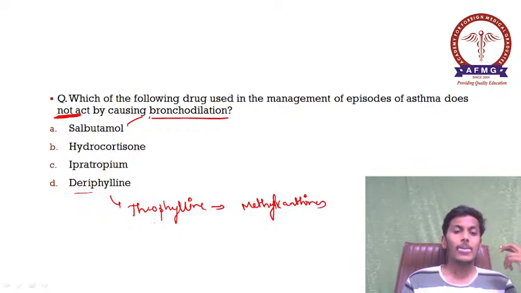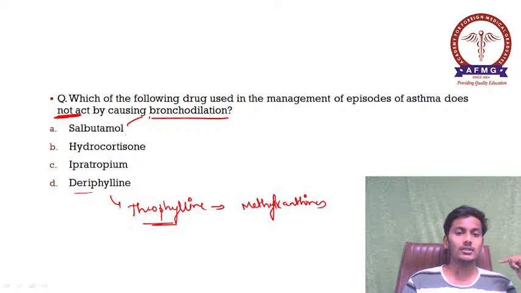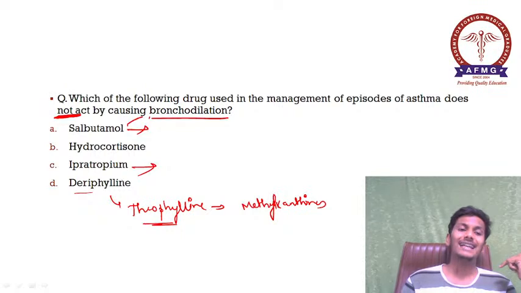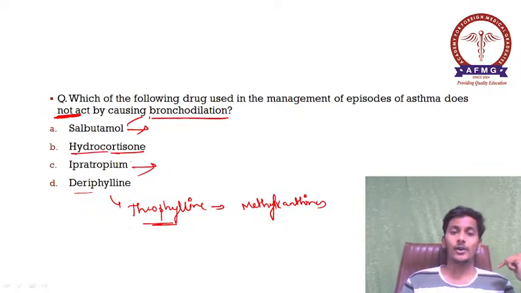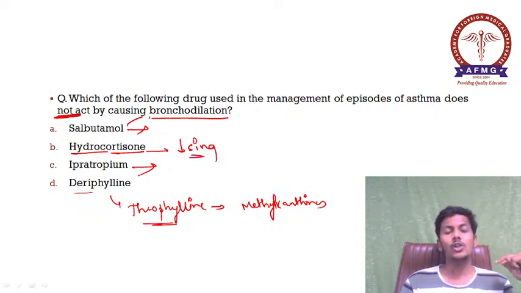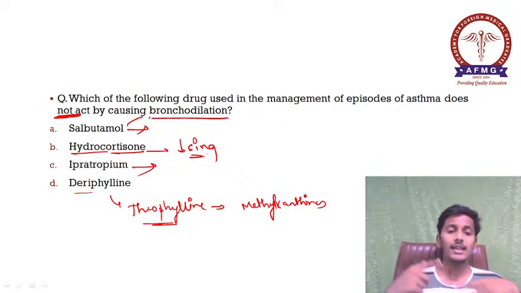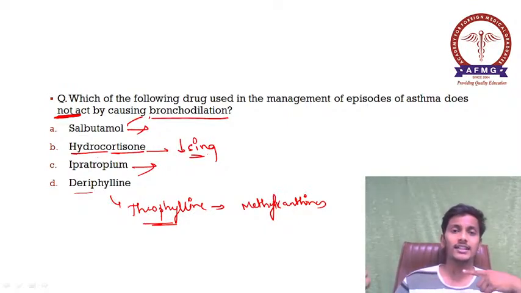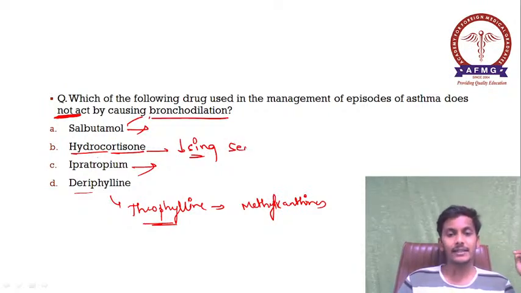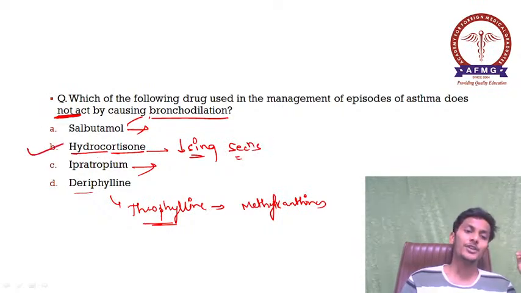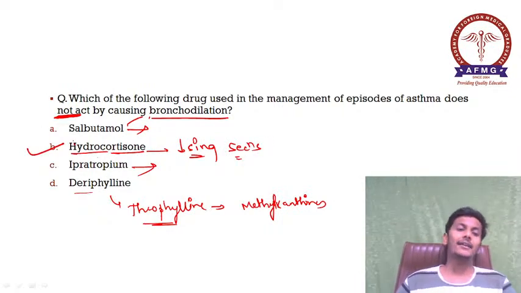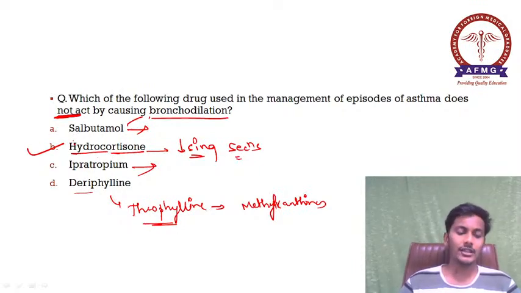So usually what happens? Theophylline also causes bronchodilation, salbutamol causes bronchodilation, and ipratropium bromide also causes bronchodilation. The only drug that is your steroid, that is hydrocortisone, acts by decreasing the secretions. As we all know, in asthma, the basic pathology is hypersecretion. There is excessive mucus secretion, which is causing obstruction in the airways. So hydrocortisone acts by decreasing the secretions. Please remember option B, hydrocortisone or steroids does not act by causing bronchodilation in cases of asthma.